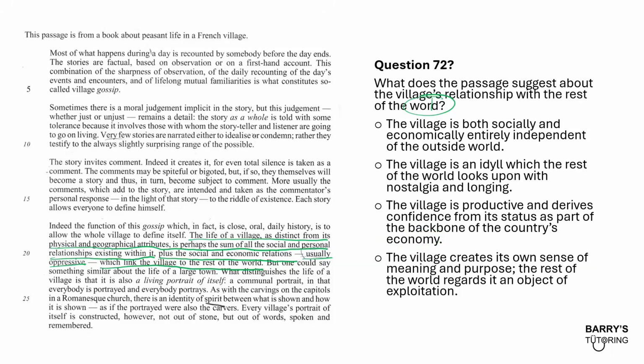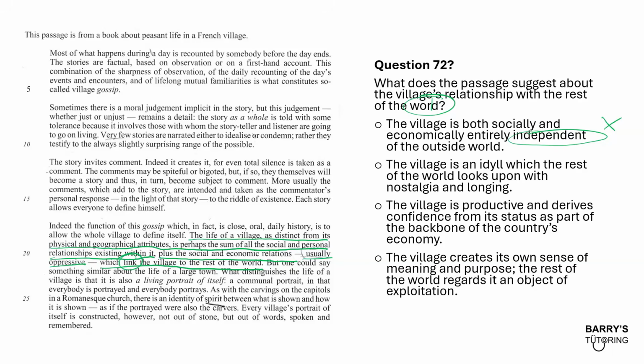Let's have a read. And we're going to see if there's any evidence for these statements. The village is both socially and economically entirely independent of the outside world. Now, I think the main thing that we're trying to fact check here is that the village is independent of the world. And I did read something about it saying that there is a link of the village. So here it says, which link the village to the rest of the world. The word link suggests that they are not independent with the outside world. Okay, they are connected to the outside world. So let's get rid of option A. That's not correct.